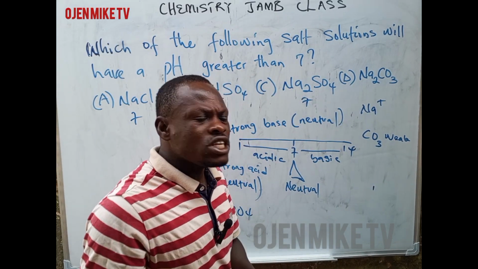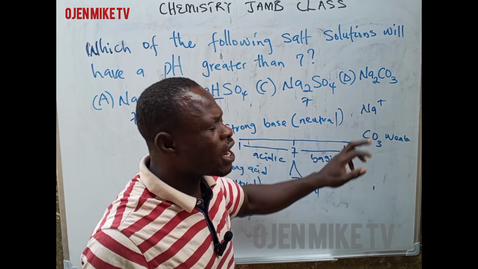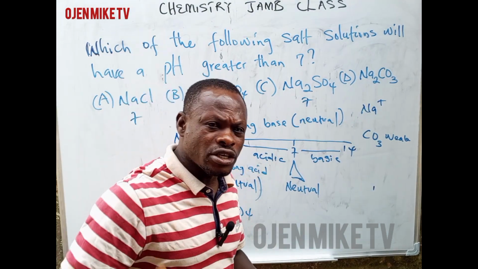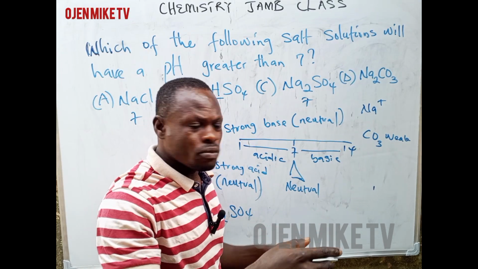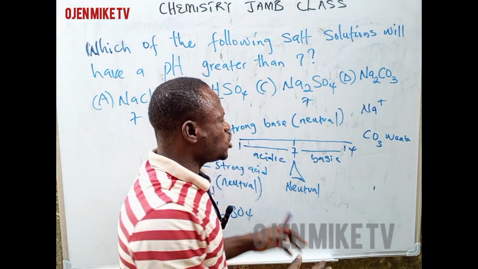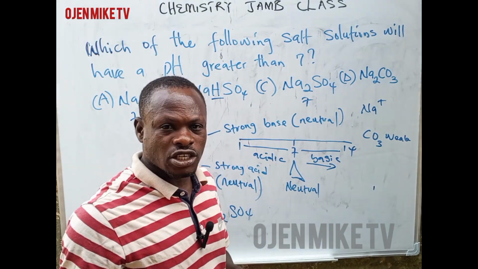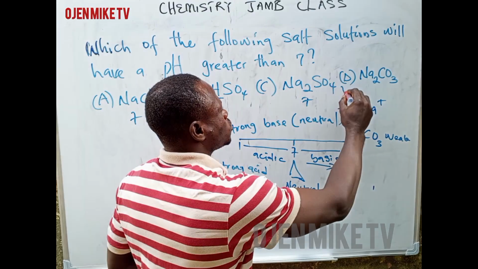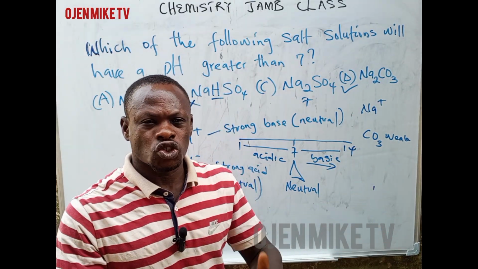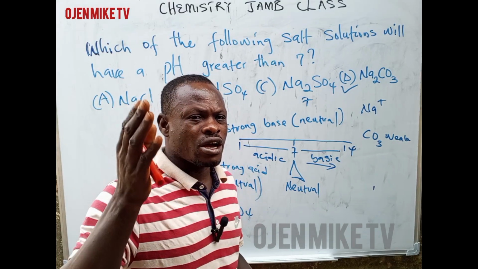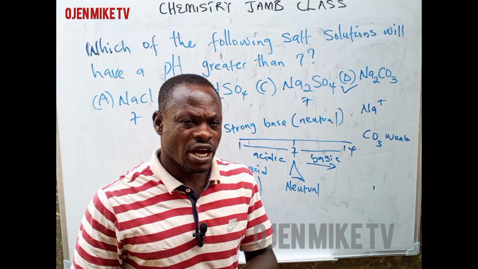Weak acid. But by the time it attaches itself to another compound, it forms a greater pH. So its pH will increase. Are you following? Because it's a weak acid, it will increase the pH to go in a basic direction. So our correct option is option D. Any weak acid that is mixed with a strong base will have a greater pH, a pH more than 7.